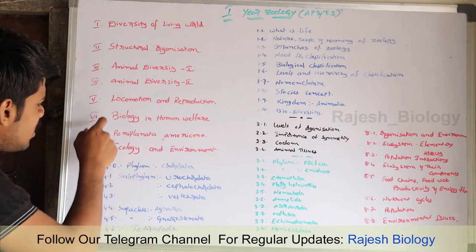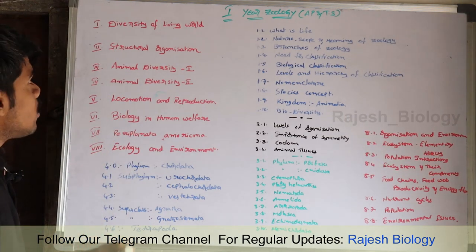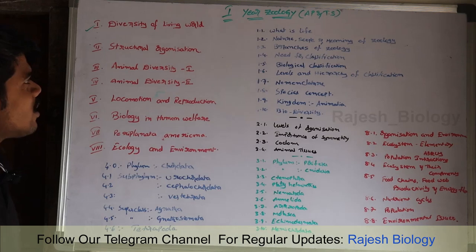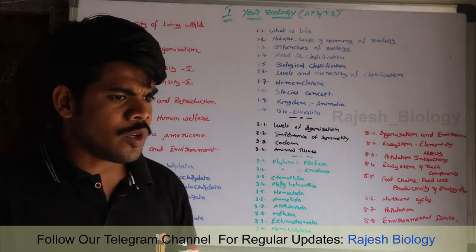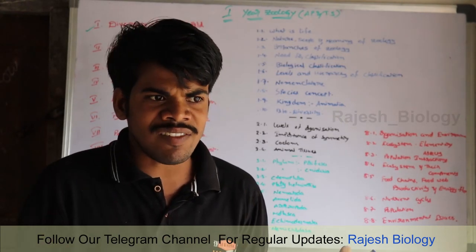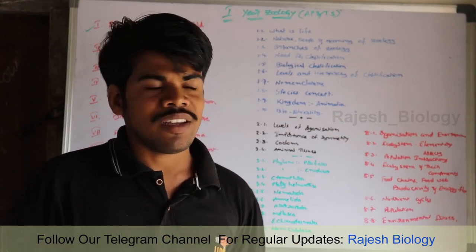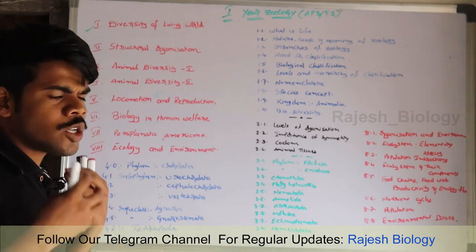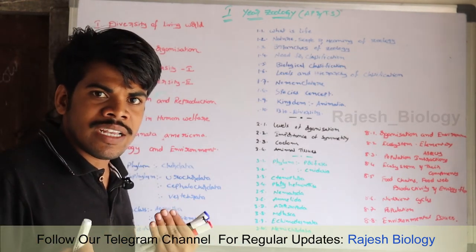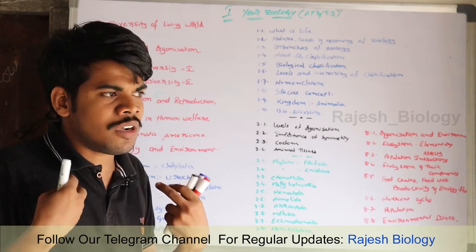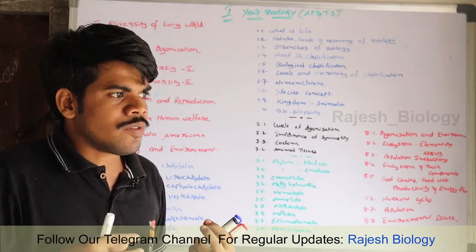In first year zoology there are 8 units. Unit 1, Diversity of Living World. In this chapter we're going to know about the diversity which is present in our earth. It is very interesting. There is a lot of diversity from microorganisms to multicellular complete human beings. There are different types of living beings.